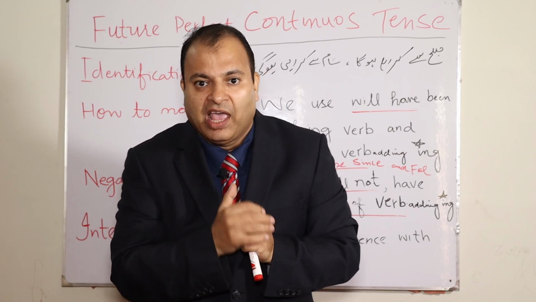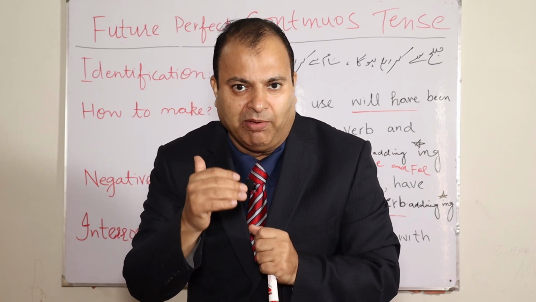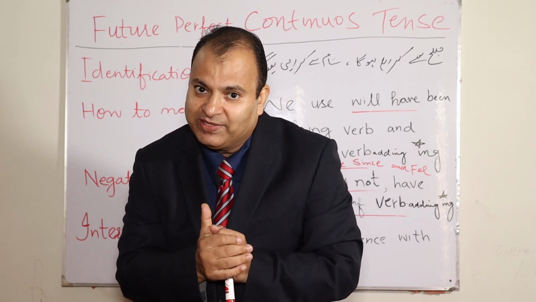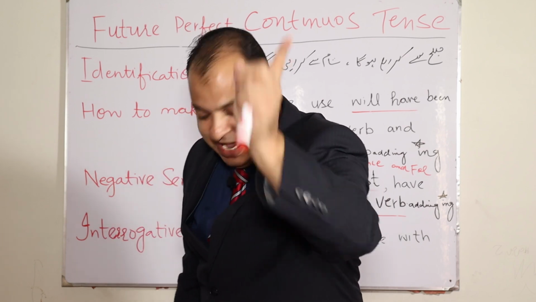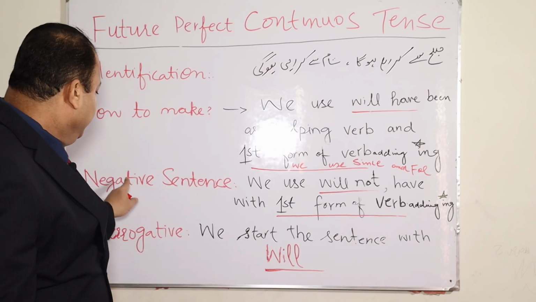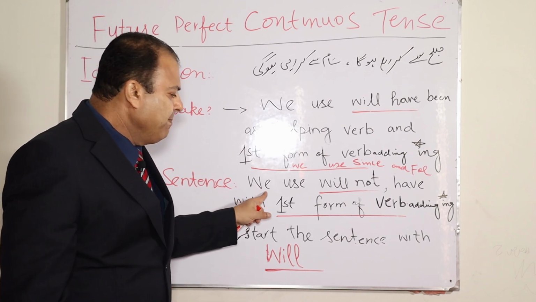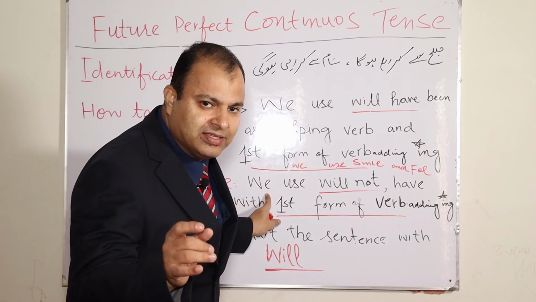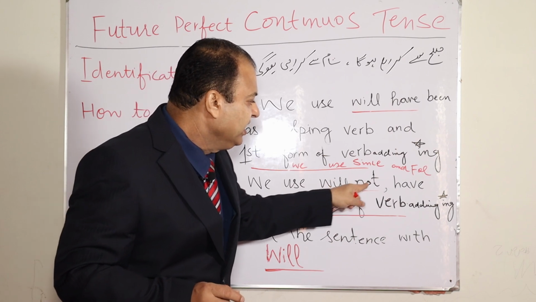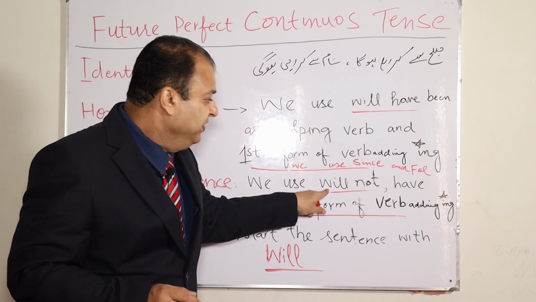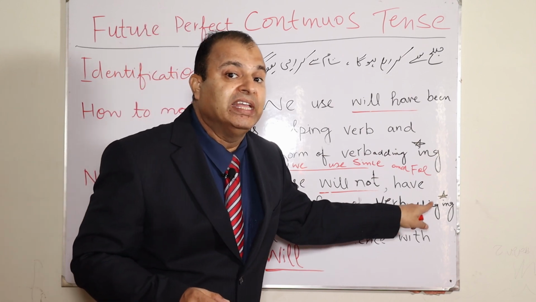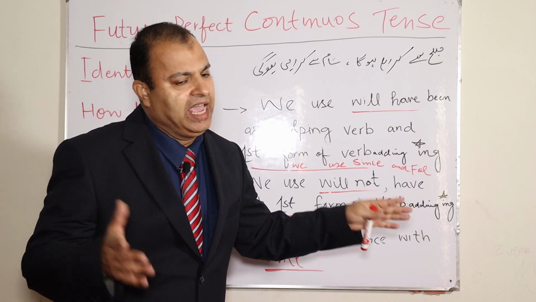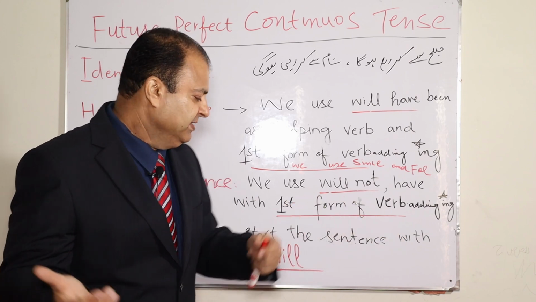My dear viewers, I'm enjoying my lecture very well. I hope you will enjoy as well. So inshallah we will move along, good to better and better to best. Second, the negative sentence. Remember, in this sentence, we will use will not have, and the first form of verb adding ing with since and for, as usual as we have done in other tenses.